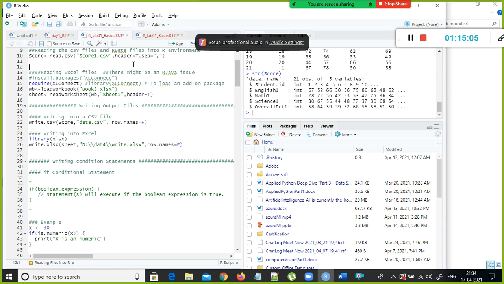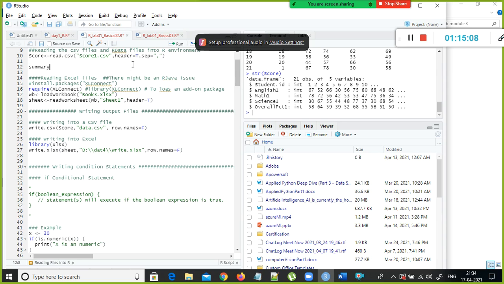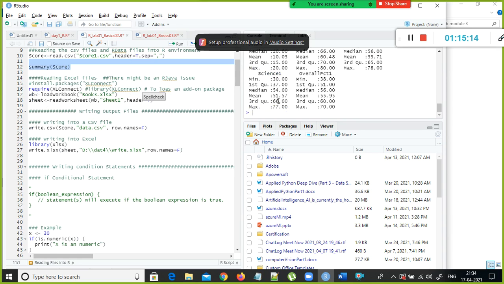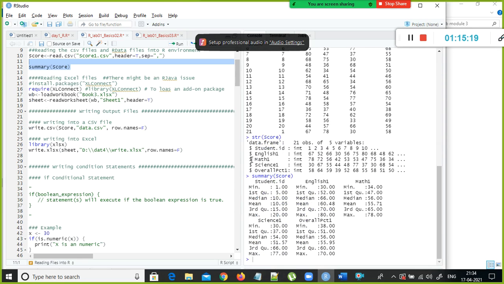Next, you have something called the summary function available. The summary function will give you the 5 number summary, along with the mean, so it is a 6 number summary. It gives you the 6 numbers for each and every column. Here for student ID, minimum, maximum, but logically, applying a 5 number summary on the student ID column doesn't make any sense, right?